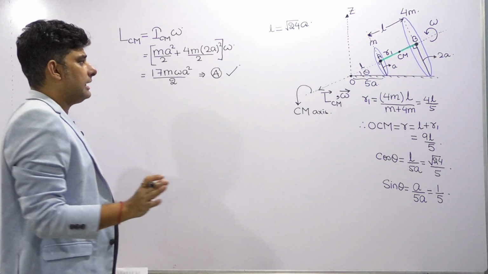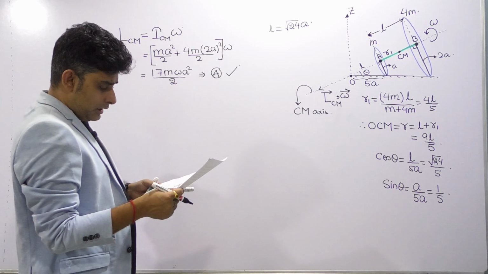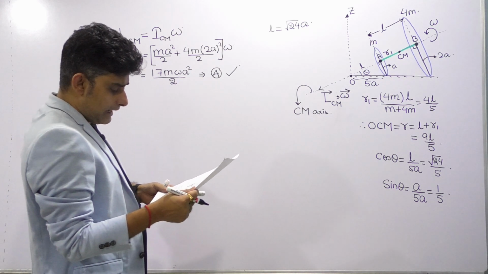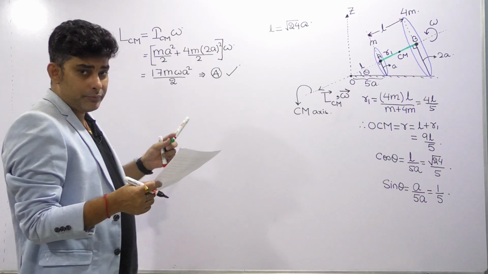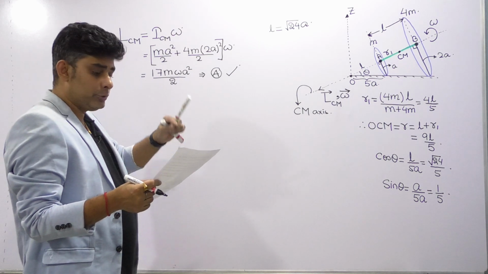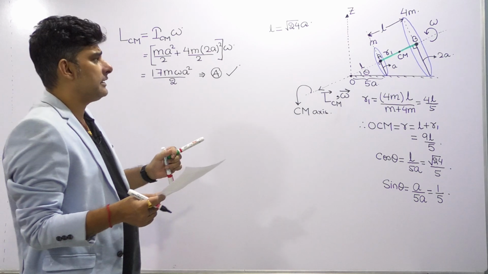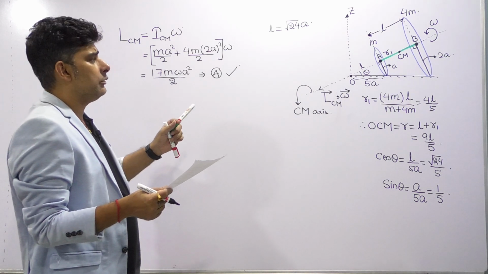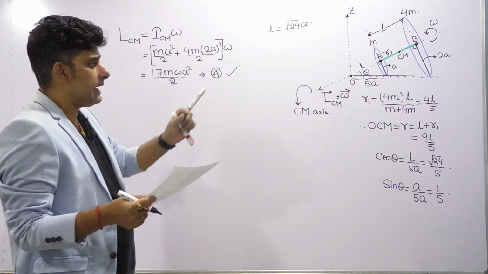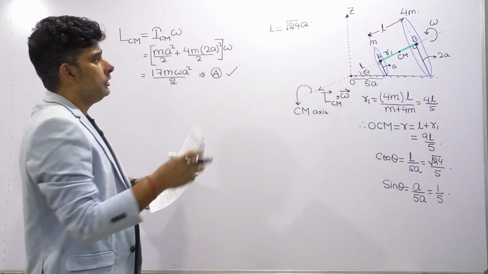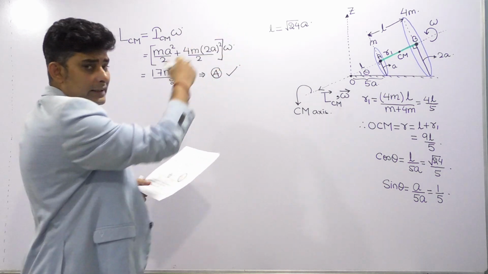Now option A being correct, let's come to the other options. Option B, they are asking the magnitude of the Z component of L vector. First we have to find L vector, then we have to take the component of L vector along the Z axis. So for that obviously we will be needing the angular momentum of the assembly about the point O, L vector, and for that we also need to know the angular speed about the Z axis also.